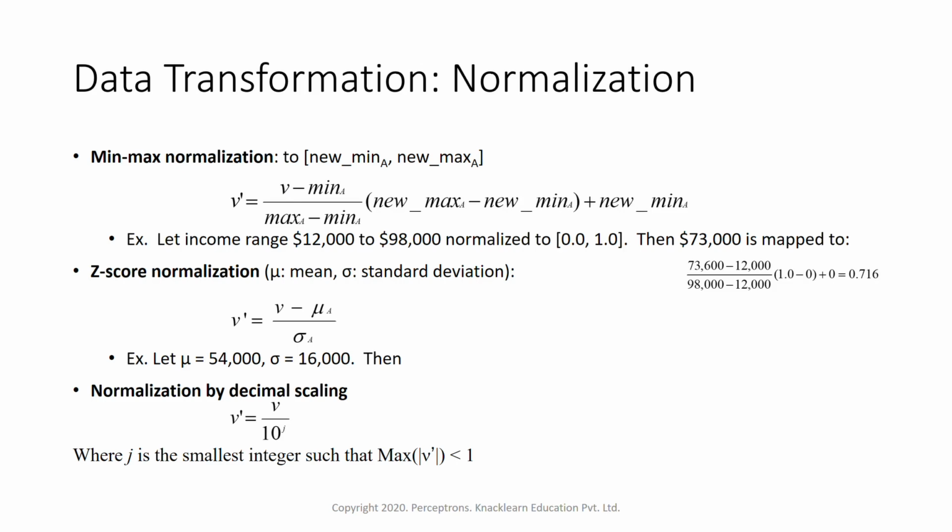So we'll take that value of 73,000 minus the min of the data. Min of the data is 12,000, the minimum value. Max of the data is 98,000, the maximum value, minus min is again 12,000. So that's what we have taken here.